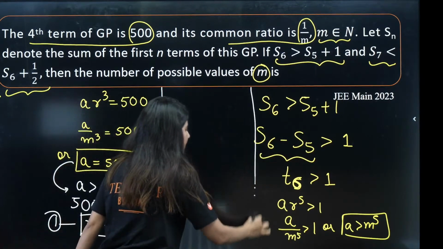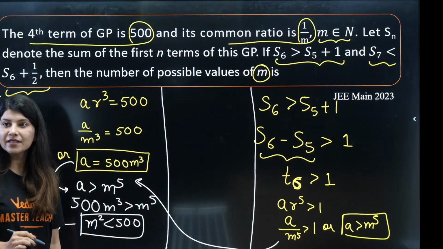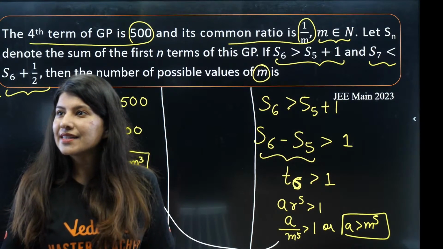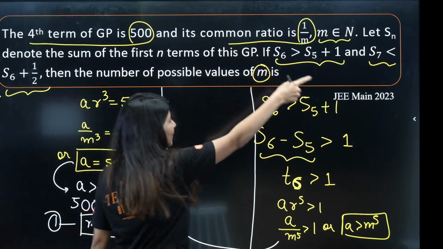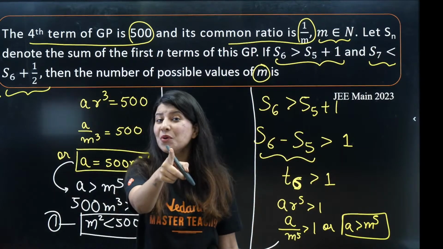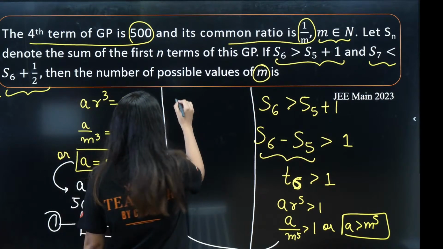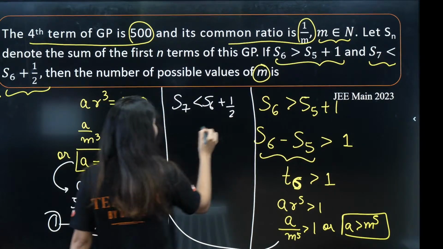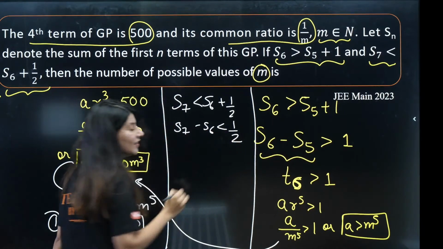Let me just have this space. So I have written this. Perfect. I can see you guys are giving the answers in the chat box as well. Let me just finish this second inequality, which says S7 is less than S6 plus half. Now you know the drill, how to solve this inequality, right? S7 would be less than S6 plus half, or rather S7 minus S6 is less than half.